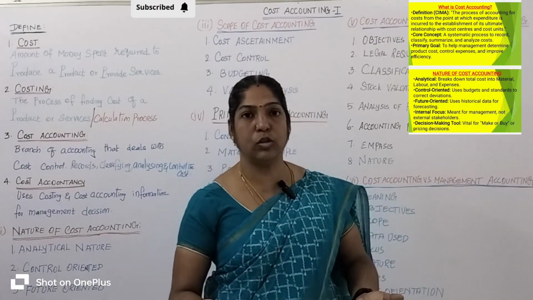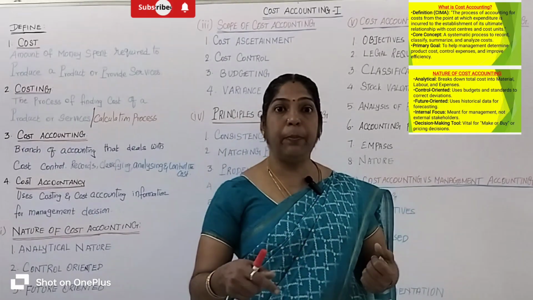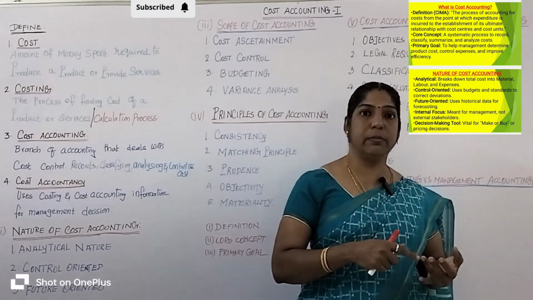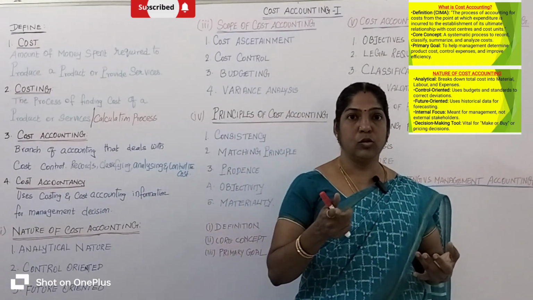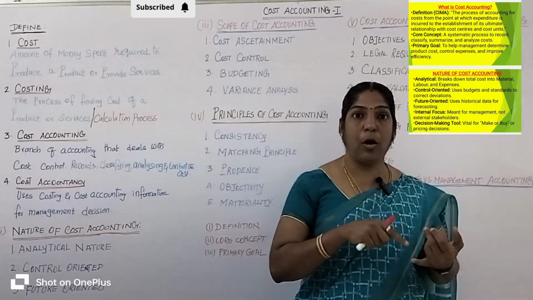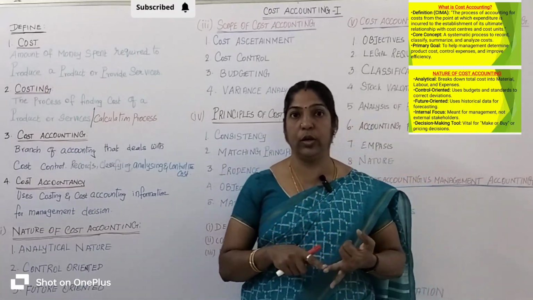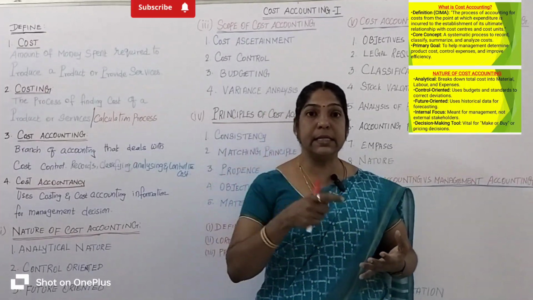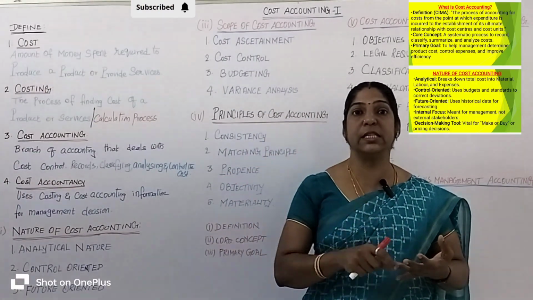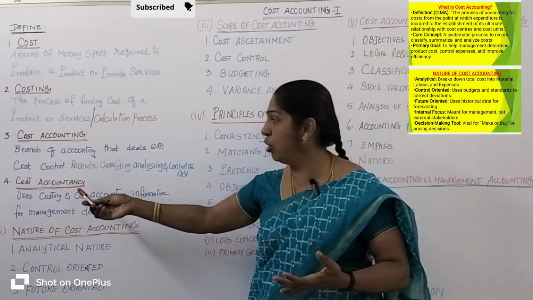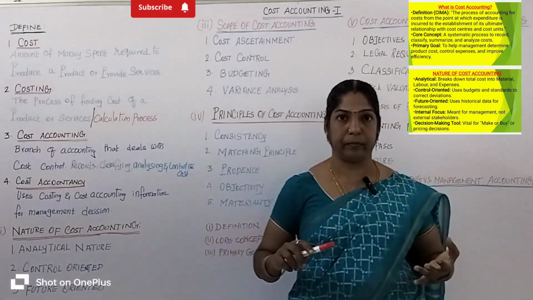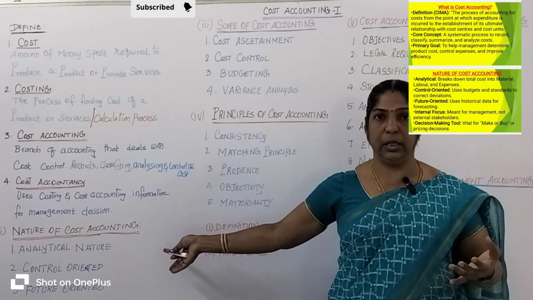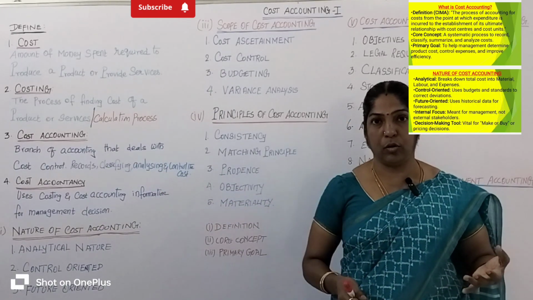How does the management reduce the cost? It buys cheaper products and cheaper raw material. The management increases the selling price. So in this way, with the help of costing and cost accounting data, the management takes necessary important business decisions. That is called cost accountancy. Okay, so through this, we discuss in detail the process of cost accounting.